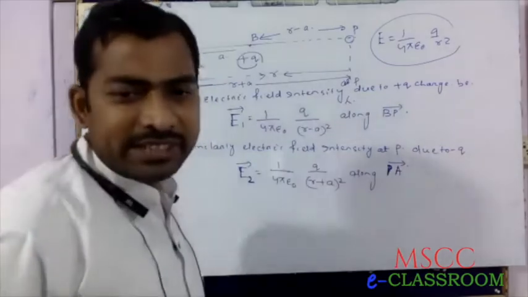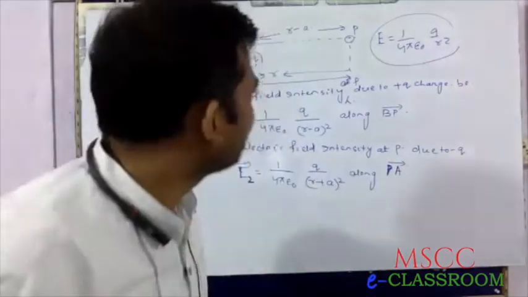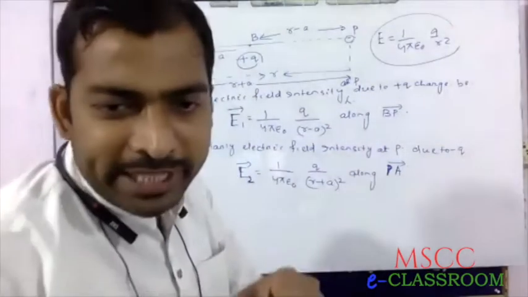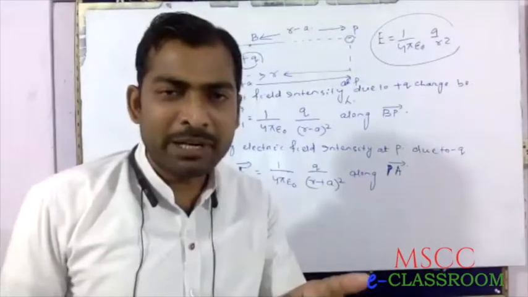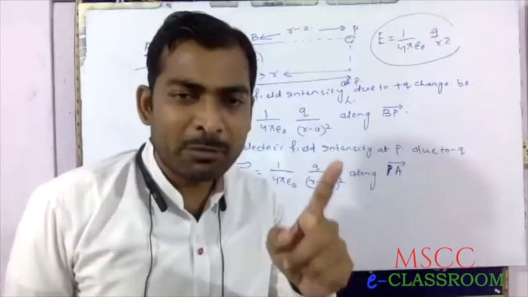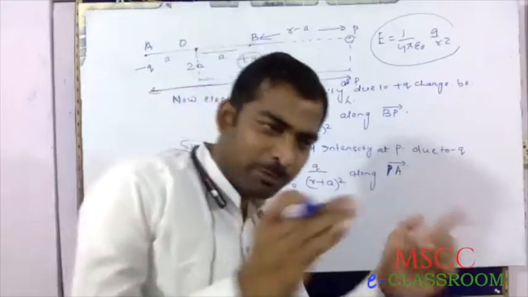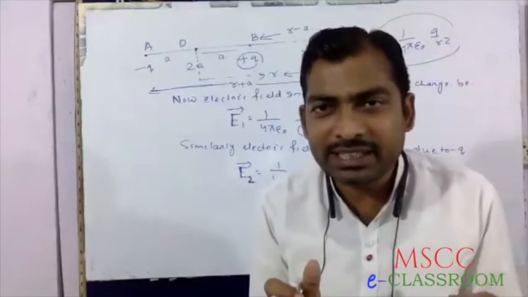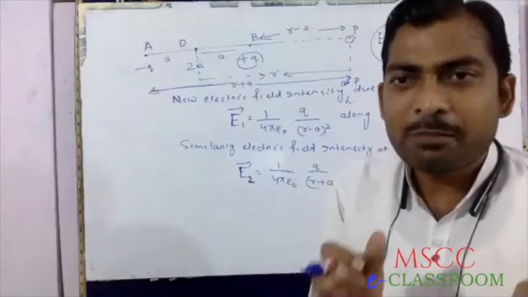Direction of electric field is always positive to negative. For the electric dipole moment, direction is always negative to positive, whereas in case of electric field intensity, direction is always positive to negative.